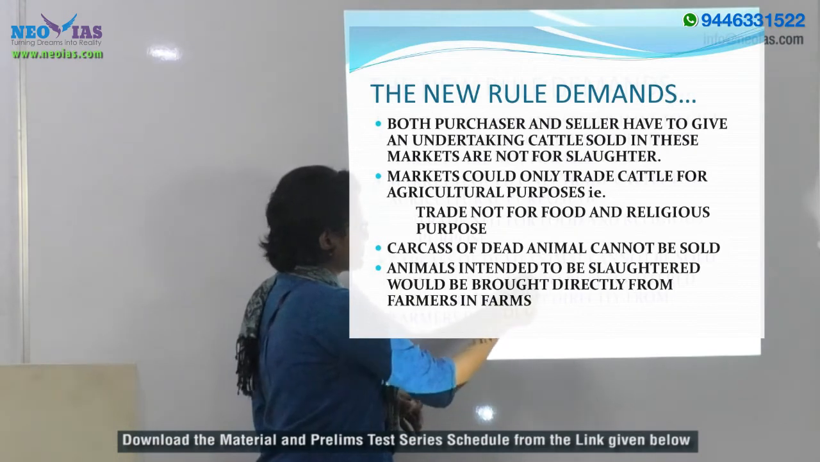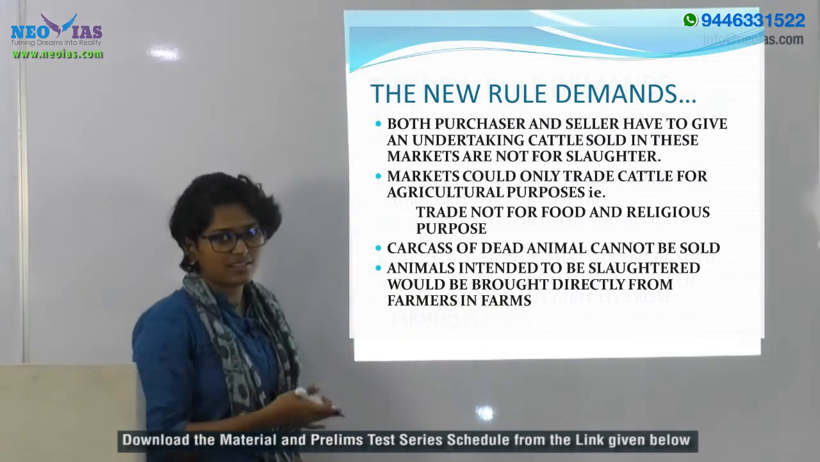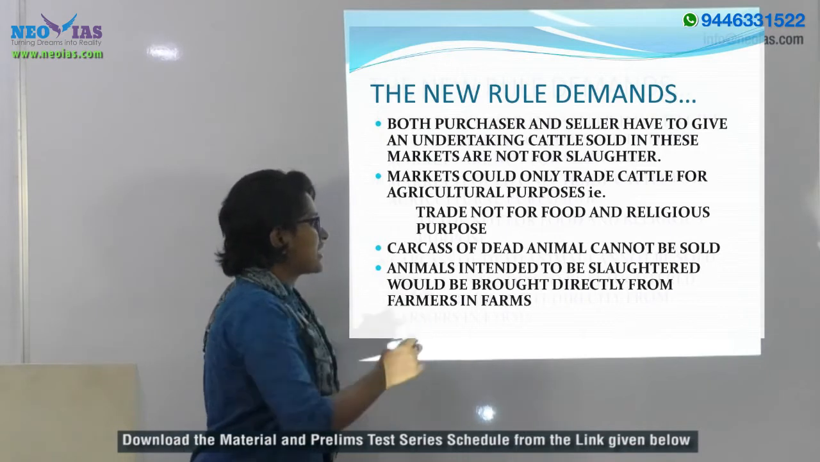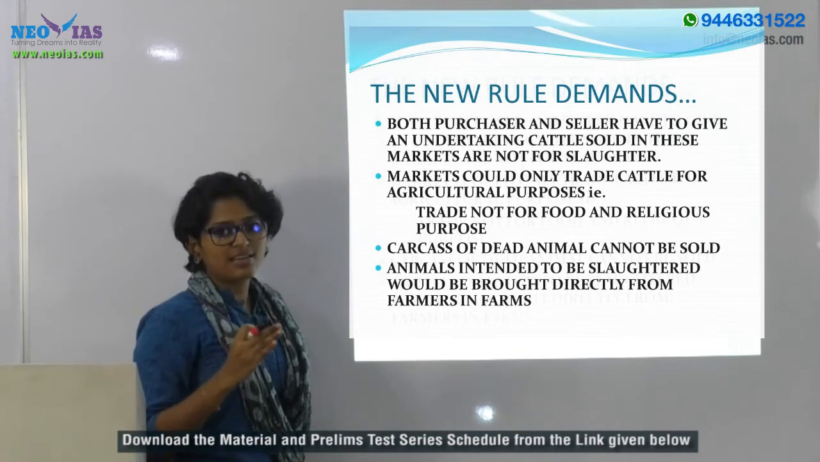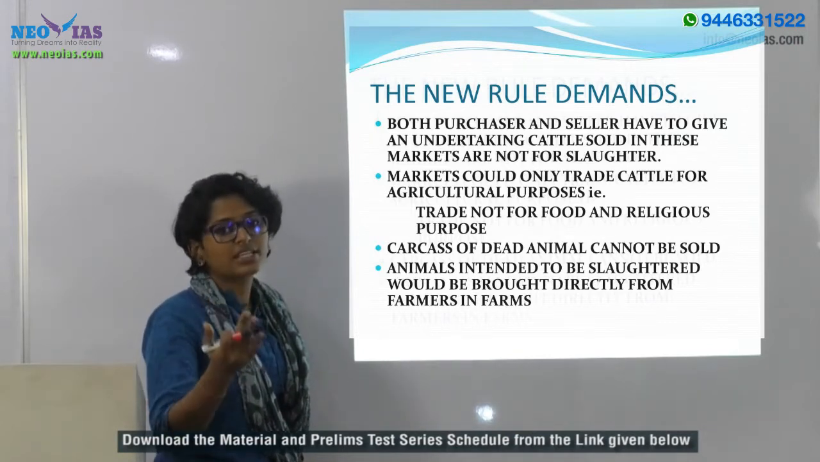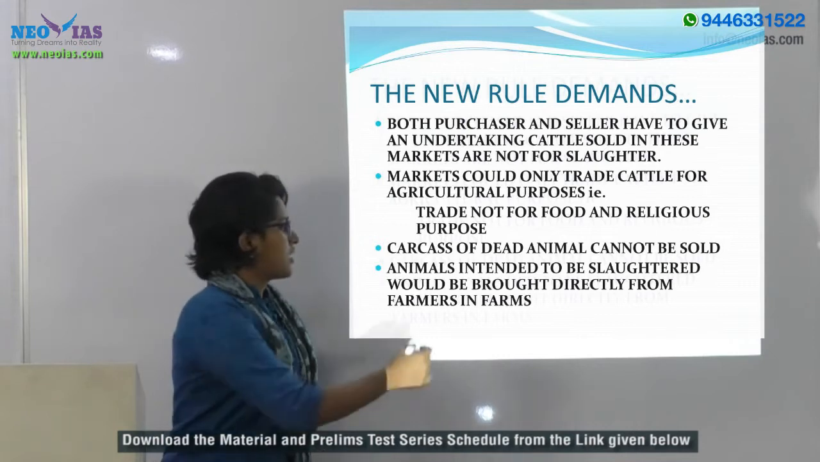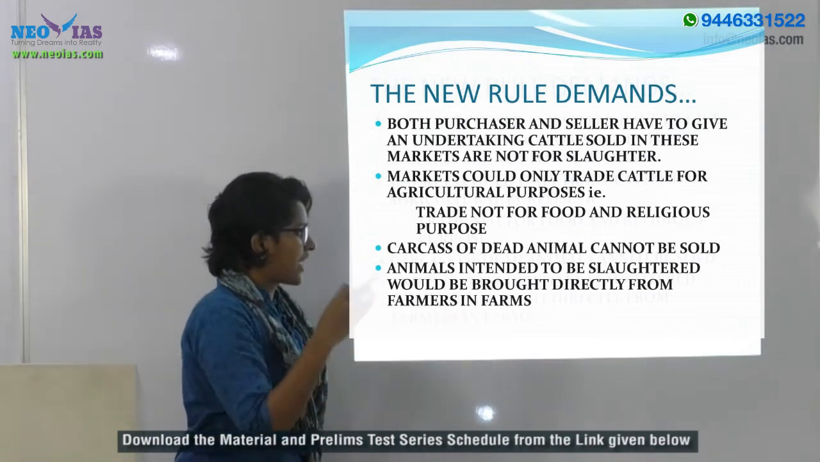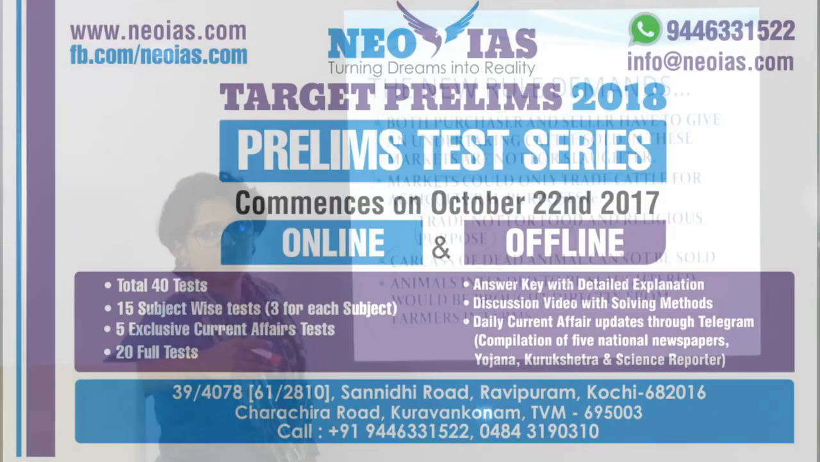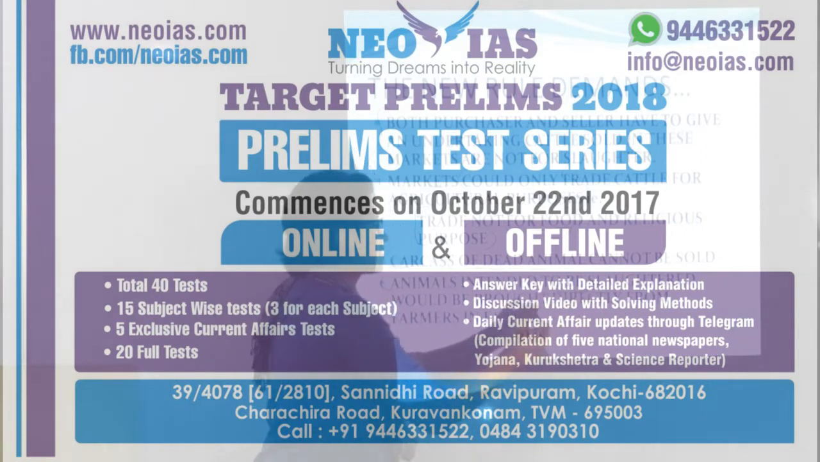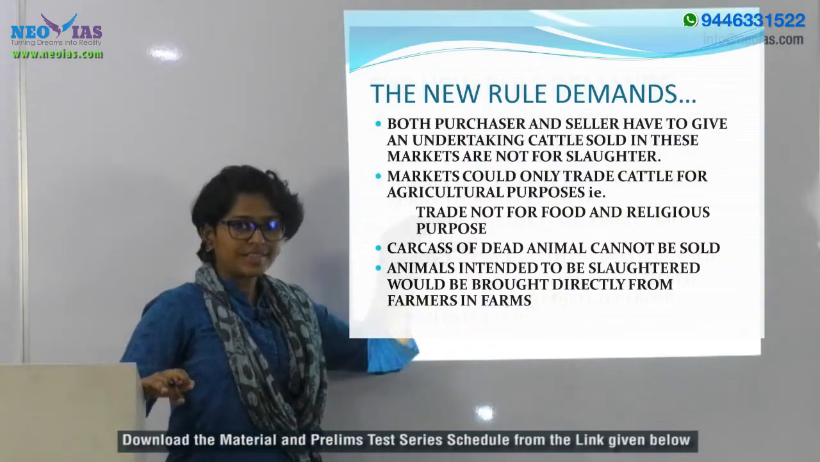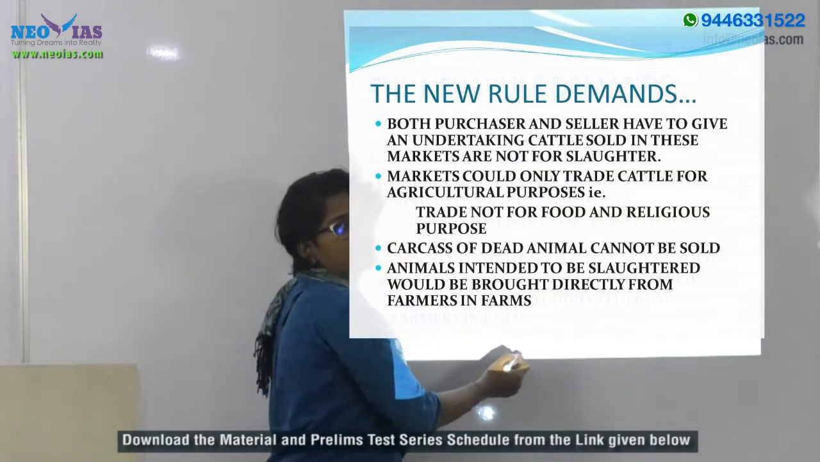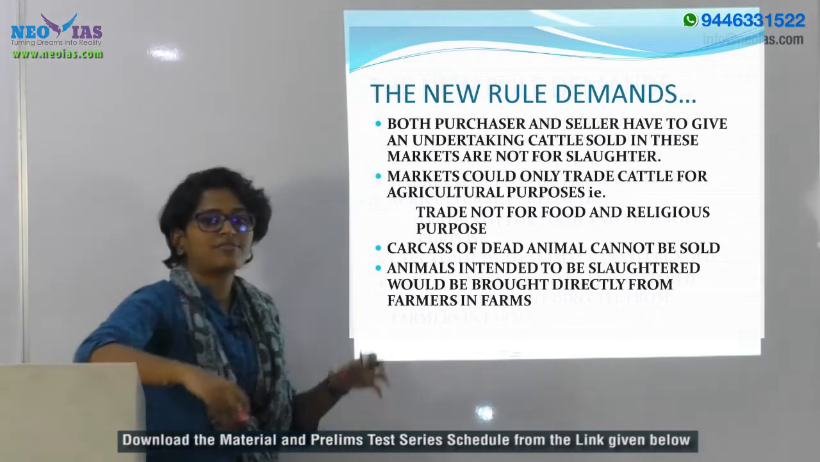And one more thing, other than the earlier rule: the farmer cannot sell the carcass of a dead animal to a trader in the agriculture market. It is specifically noted that this is the carcass of an animal that died due to natural causes. So the new law makes it clear that if cattle need to be slaughtered, they have to be bought directly from farmers, from their farmland.